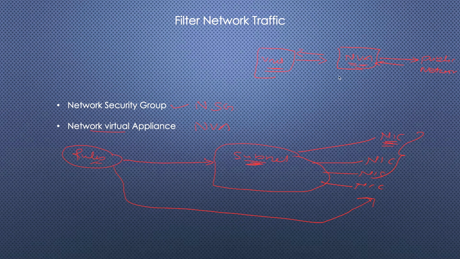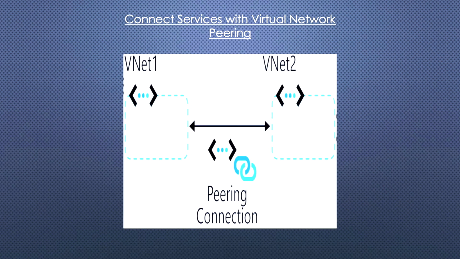And now in the NVA, we have our firewall rules applied. If we want, we can apply our NSG as well over here on the NVA. There are so many other protection tools applied here which can protect our VNet and the resources present in our VNet from attackers on the public internet. So this is called network virtual appliance. Coming to the next slide.